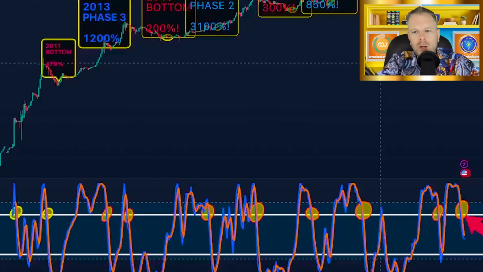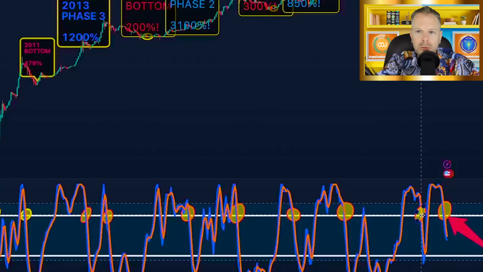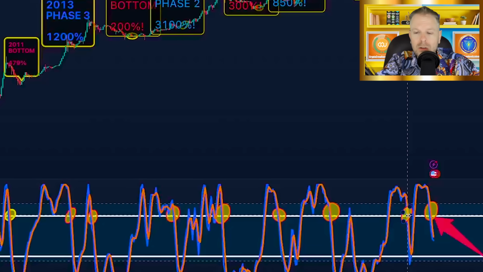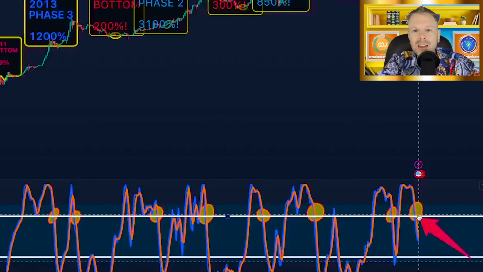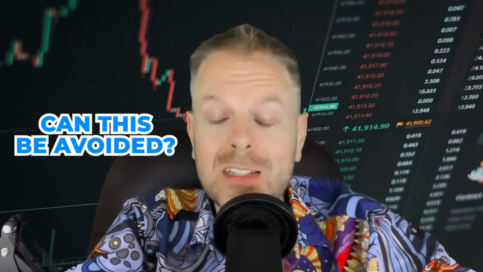Why is that important? Well, we just had our first cross down in August of 2023. Inside this cycle, and we just had our second one hot off the press. What we want to talk about and we want to determine is, hey, can this be avoided, right? This is saying like, hey, we're at a market cycle top. It's done that every single time in history. So the $1 million question is, can we even avoid this?